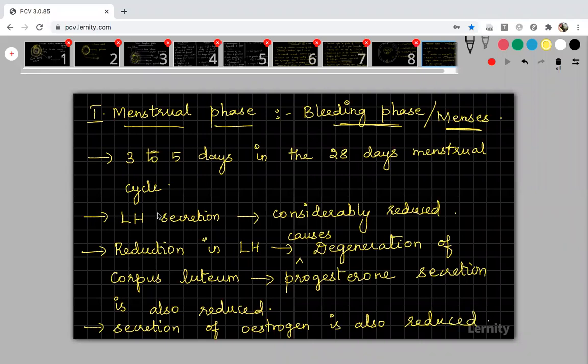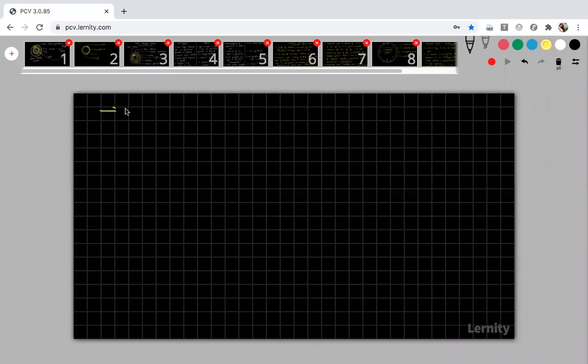Now, because of all these things, finally, what will happen in your menstrual cycle? The endometrium layer, you know, 3 layers we studied in the uterus: perimetrium, myometrium, and endometrium. This endometrium is the innermost layer. So the endometrium of the uterus breaks down. It will start rupturing, and finally, because of this rupturing of endometrium, the menstruation will begin.